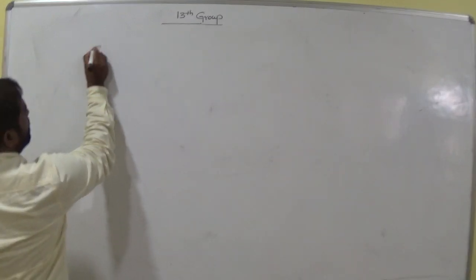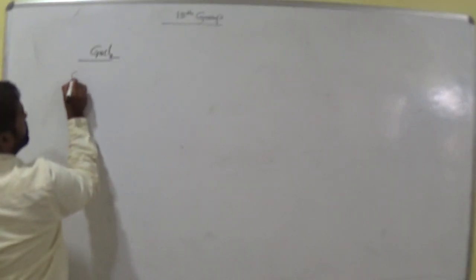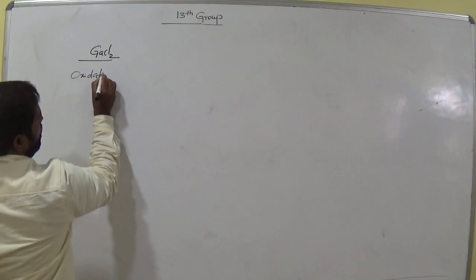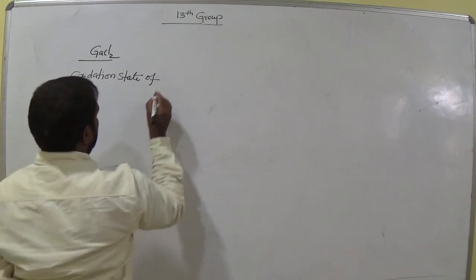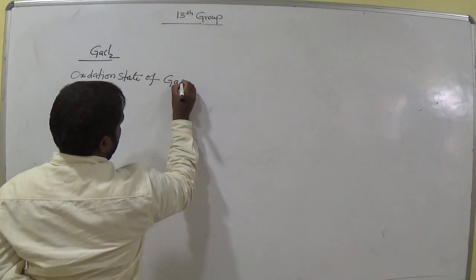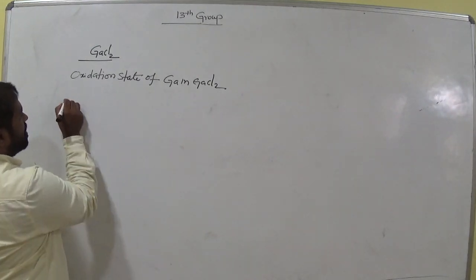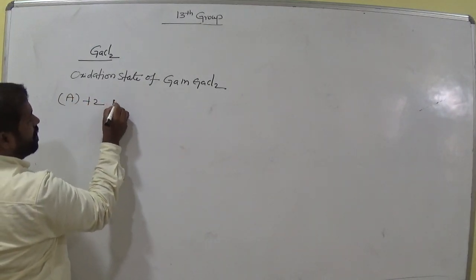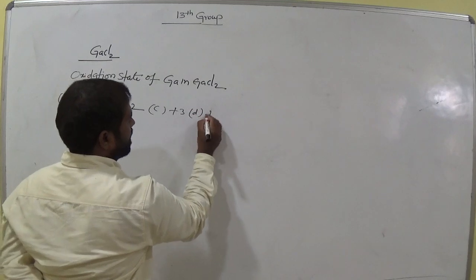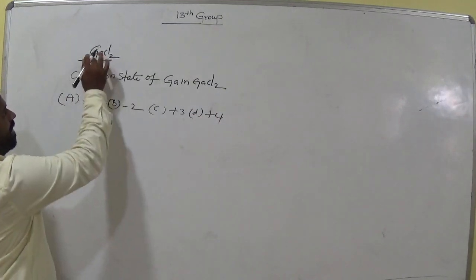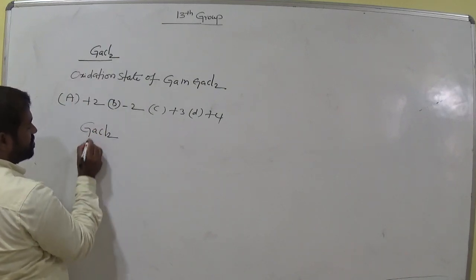Let us come to GaCl2, gallium dichloride. Oxidation state of gallium in gallium dichloride: option A +2, option B -2, option C +3, option D +4. Then calculate. Now we have to calculate the oxidation state of gallium. How many gallium atoms do we have here? Only one, so its oxidation state is taken as X.